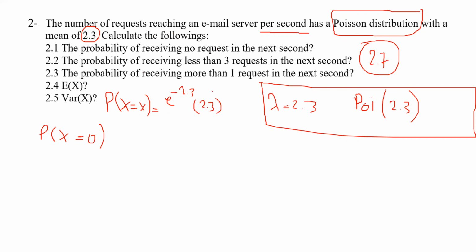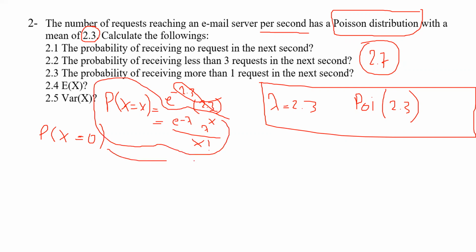Oh, by the way, I wanted to first show you the formula before assigning the number. So in general format, e minus lambda, lambda power x, over x factorial. Okay, so this is the general formula.